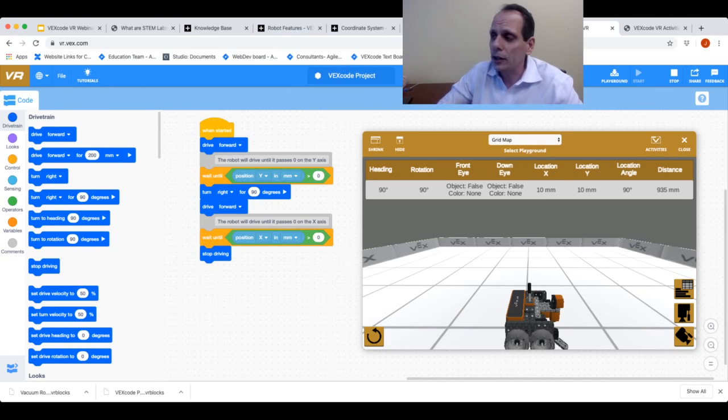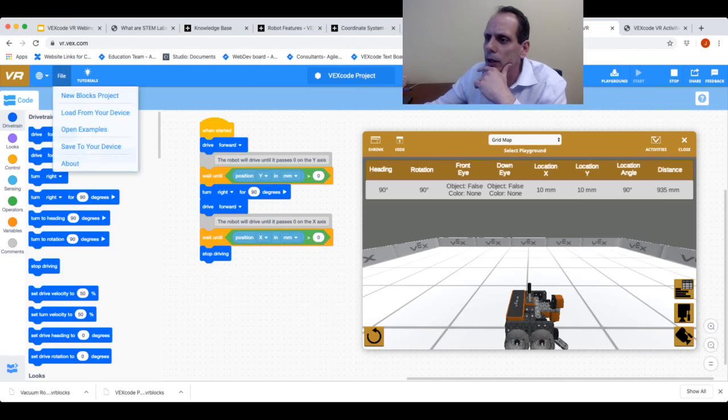Now I want to really stretch what VexCode VR can do and show you some really neat functionality with it, and show you that there's a really high ceiling for what you can actually accomplish with VexCode VR. So if you do have some more advanced students in your classroom that are interested in programming with arrays and doing things of that nature, VexCode VR is also a great solution for you. So I'm going to go to File, and I'm going to load from my device.